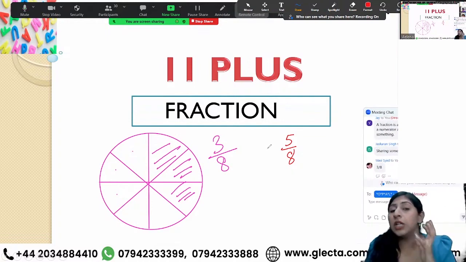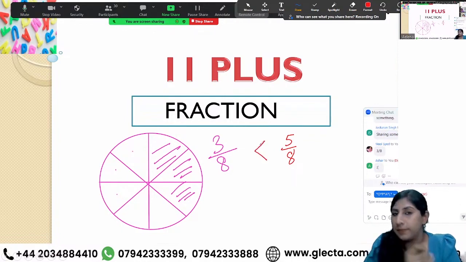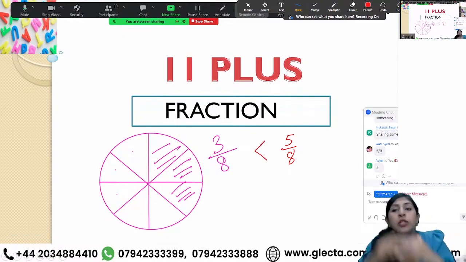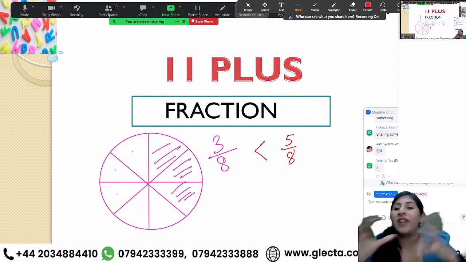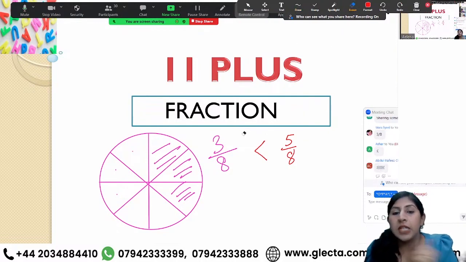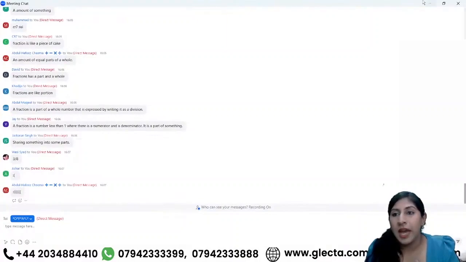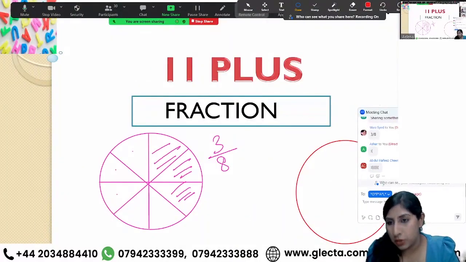Now clearly, who's getting more fraction of pizza? Me, right? It's easier to compare fractions when we have the same denominators. But imagine Khadija and I are eating different pizzas. Khadija's pizza is divided into 8 parts, and she is eating 3 parts of it.